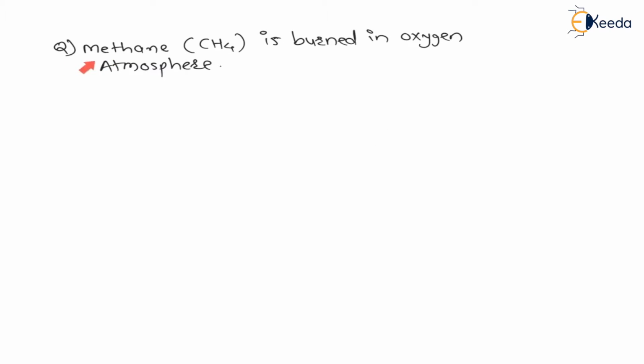Let us consider a very simple example. The question is: methane, CH4, is a fuel, burned in an oxygen atmosphere. Now the environment is oxygen, so there will be a combustion, or an oxidation reaction. Let us understand the perfect combustion, which is nothing but stoichiometric combustion. For this perfect combustion, in the exhaust the pollution is only carbon dioxide.